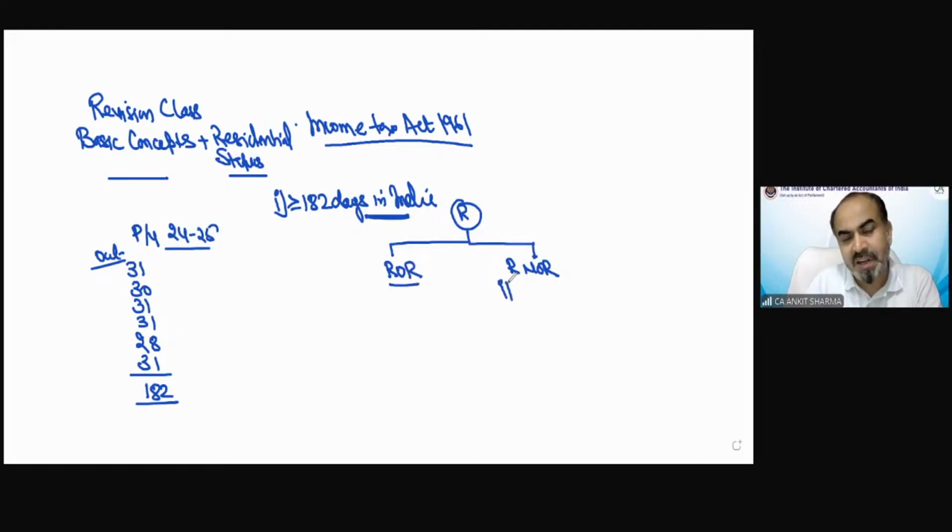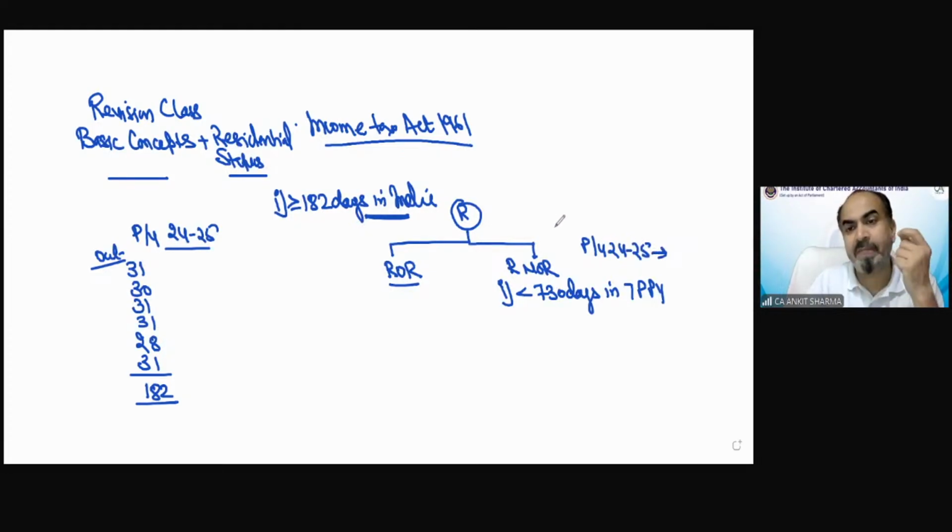The first condition would be if she is in India for less than 730 days in the 7 preceding previous years. Our previous year was 24-25. Except this previous year, we have to check in the last 7 previous years whether she was in India for less than 730 days.